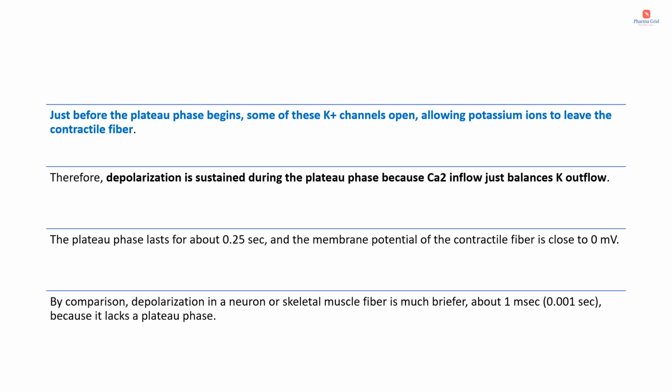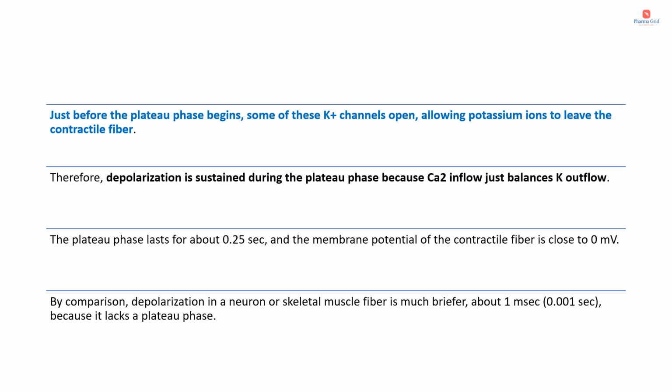The plateau phase lasts for about 0.25 seconds and the membrane potential of the contractile fiber is close to 0 millivolt. By comparison, depolarization in a neuron or skeletal muscle fiber is much briefer, about 1 millisecond, or 0.001 second, because it lacks a plateau phase.